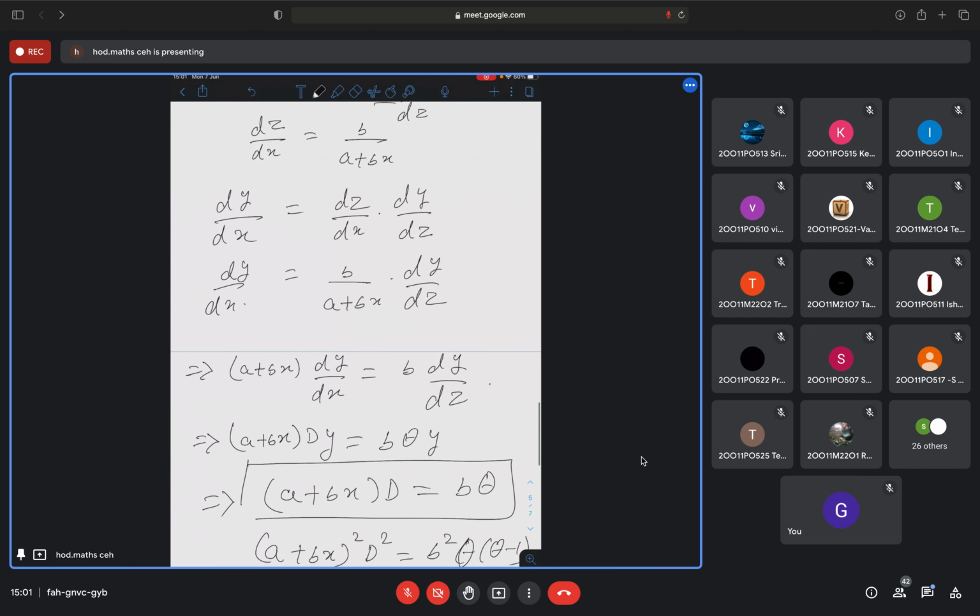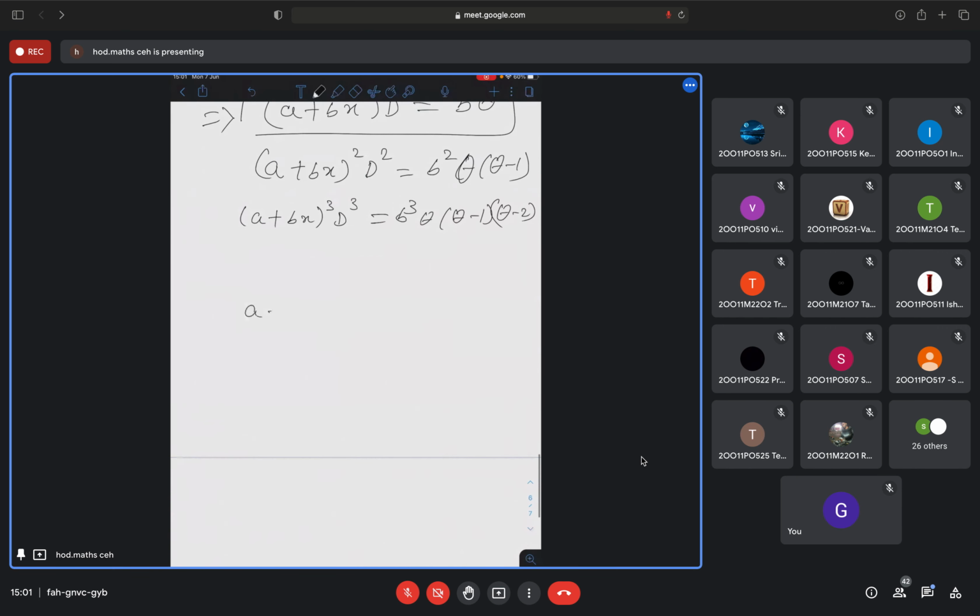For that, what can you do? You can substitute a plus bx is equal to some variable u, so that x will be equal to (u minus a) by b.